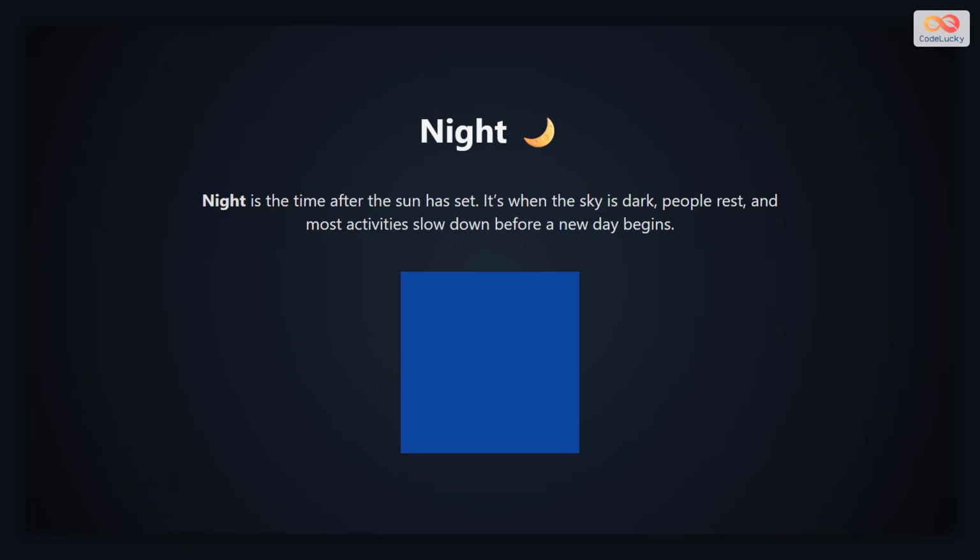Night begins after the sun has completely set. The sky turns dark, and most people rest or sleep. It is the calmest time of the day, when the world slows down and prepares for a new beginning in the morning.